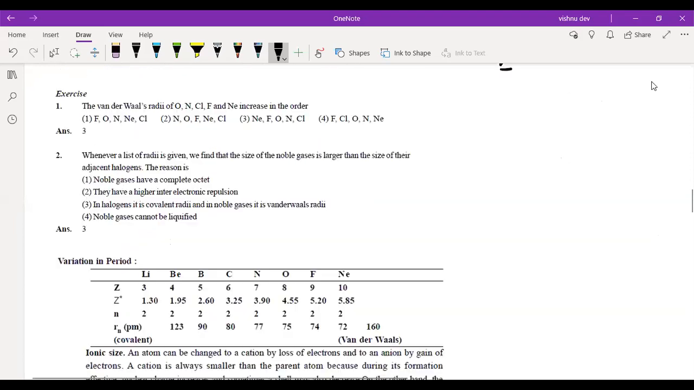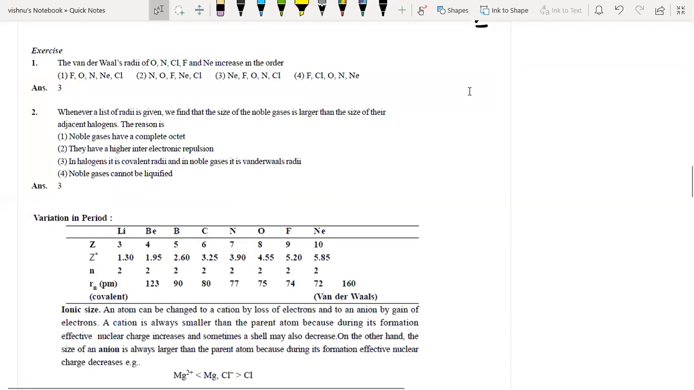So question number 1, try solving it. The question is: the van der Waals radii of oxygen, nitrogen, fluorine, and neon increase in the order. Again, just follow the trend.